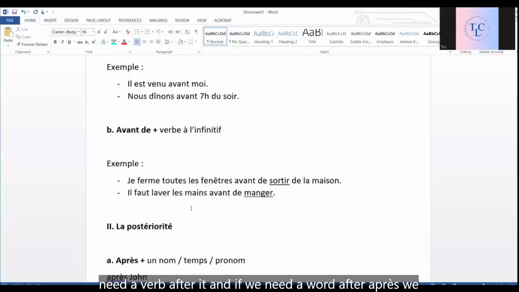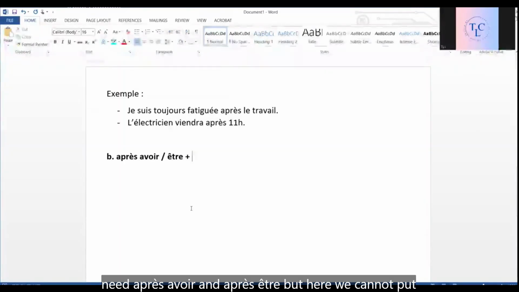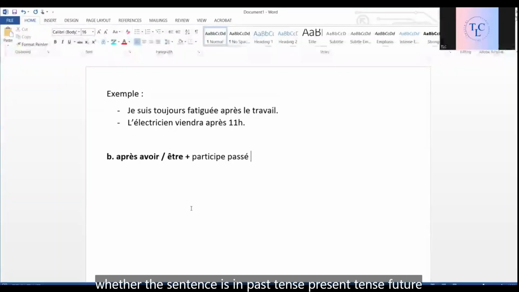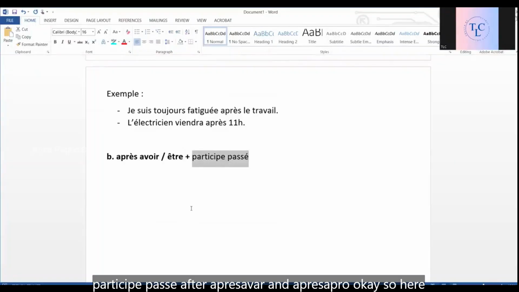If we need a verb after it, and if we need a verb after après, we need après avoir and après être. But here we cannot put the verb in the infinitive. We need to put participe passé. Okay. Whether the sentence is in past tense, present tense, future tense doesn't matter. In this structure, you just have to put participe passé after après avoir and après être.